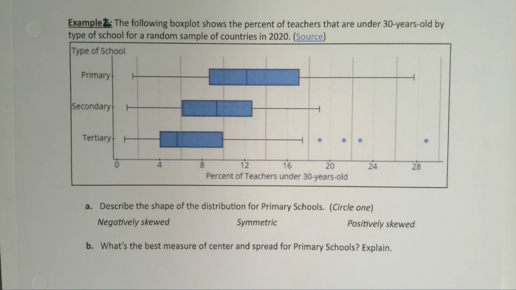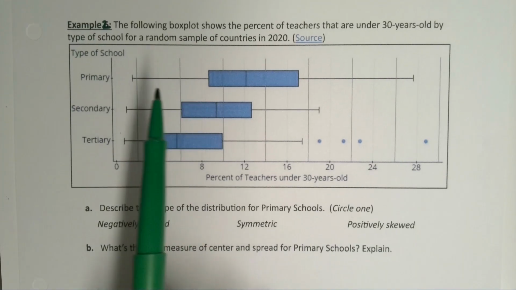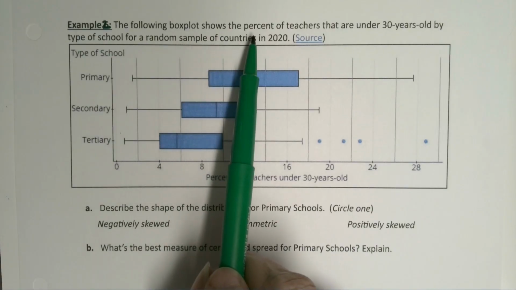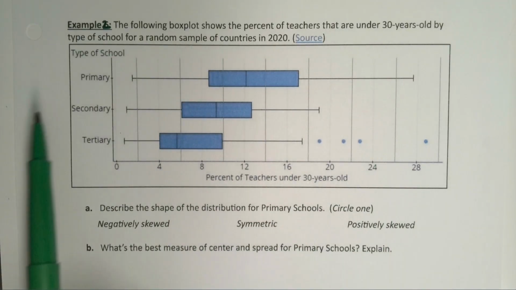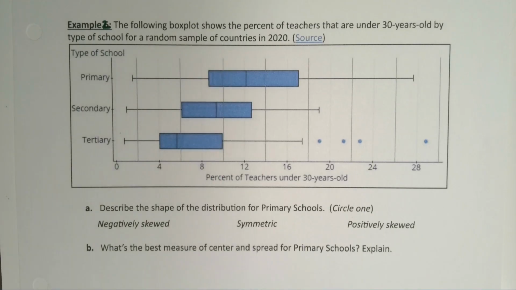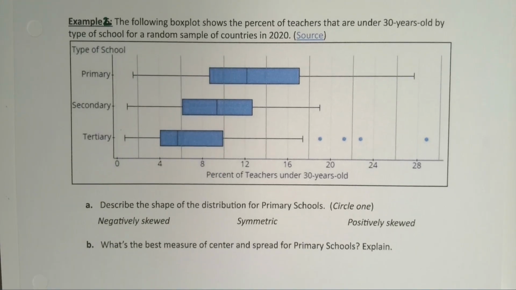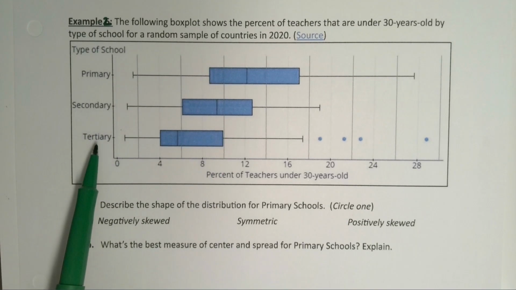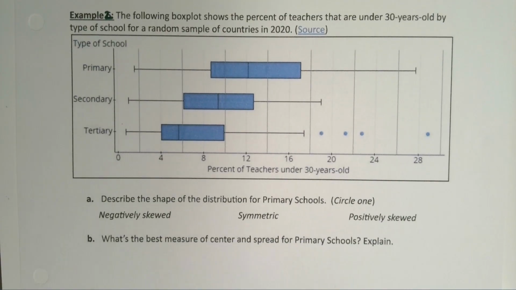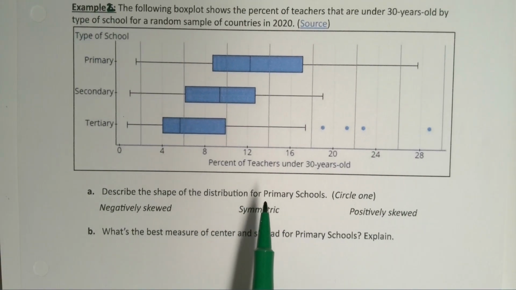Let's put our newfound knowledge of box plots into action. We want to look at the following box plot, which shows the percent of teachers that are under 30 years old by type of school for a random sample of countries in 2020. So primary school, secondary school, tertiary schools. All right, so describe the shape of the distribution for primary schools.